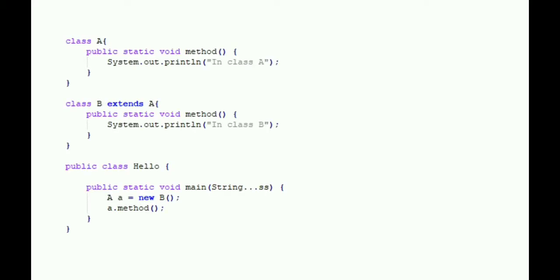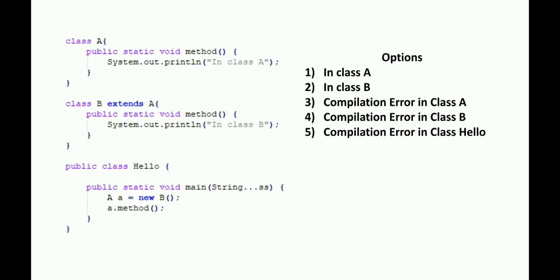We have class A, we have class B, and we have two methods, but now these methods are static and we are creating an object like A is equal to new B. Let me present the options. What do you think the answer will be?